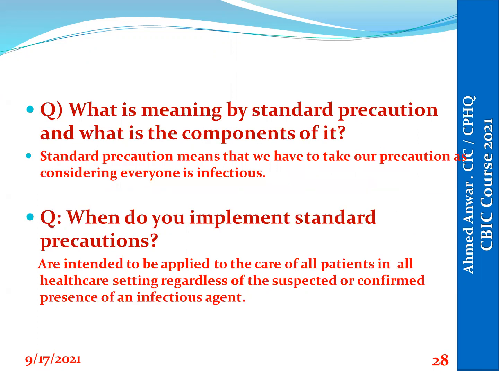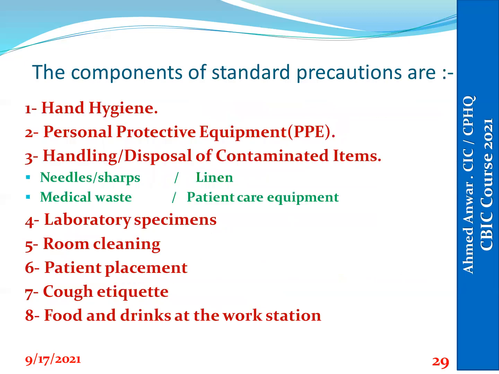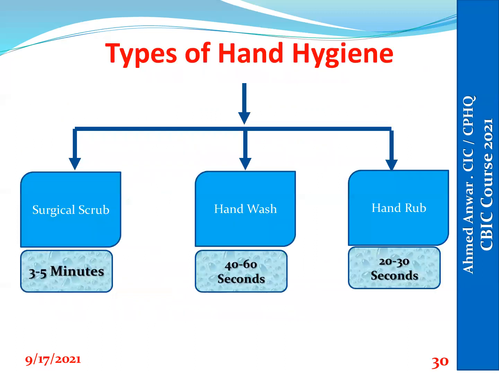Also, the surveyor will ask about standard precautions and what the meaning of standard precautions is. Our answer: standard precautions are the precautions which are implemented for any patient, regardless of their diagnosis. According to GCC and CDC, there are 8 points called standard precautions or universal precautions, which include hand hygiene, PPE, handling and disposal of contaminated items, lab specimen management, room cleaning, patient placement, cough etiquette, and food and drink at the workstation. These are the 8 points called standard precautions. We will talk briefly about each one.